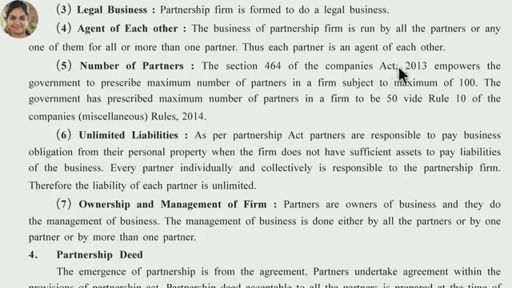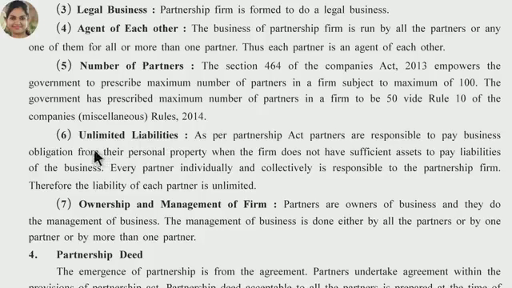According to Rule 10 of the Companies Rules 2014, the government has prescribed the maximum number of partners in a firm to be 50. So according to the Act 2013, the maximum is 100, and according to the 2014 rules, the maximum number of partners is 50.